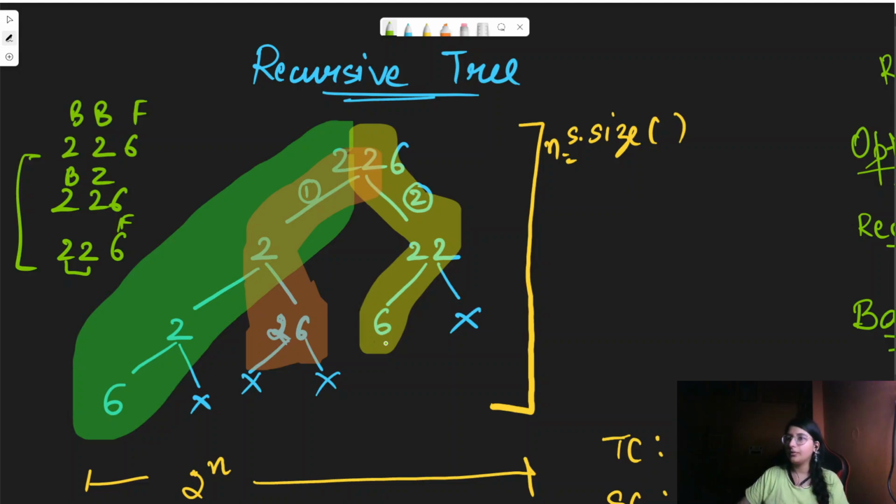So the answer here would simply be 3. That's the whole scenario and how we would be doing it for this particular example.